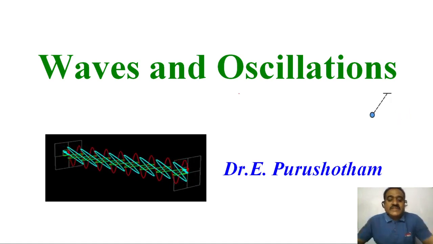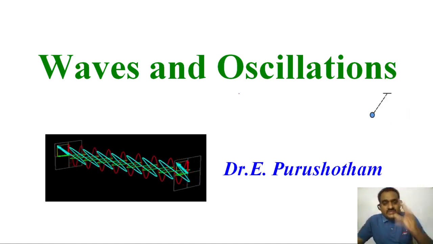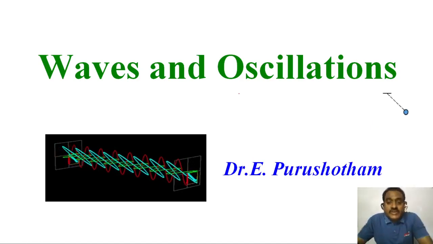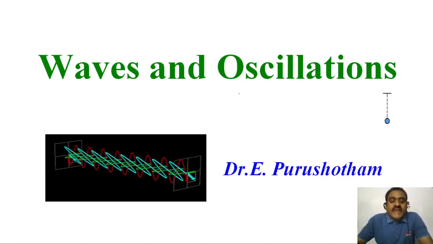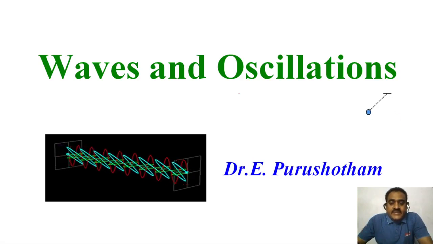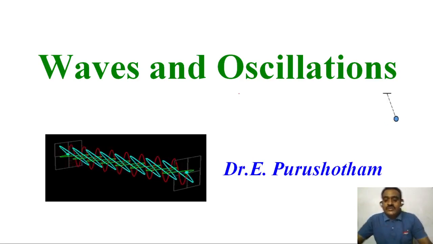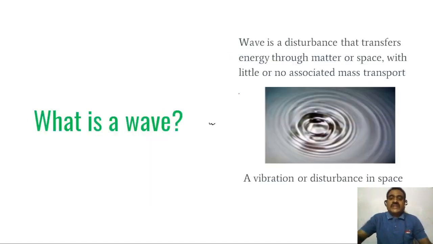Wave is a disturbance that transfers the energy from one location to another location through matter or space with little or no associated mass transport. You can observe on the screen, this is the disturbance point.